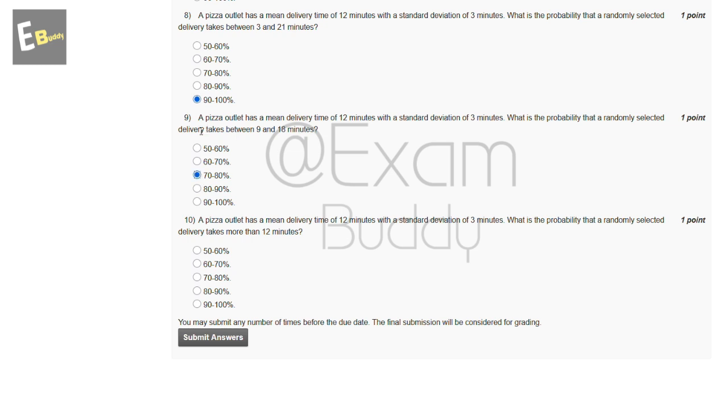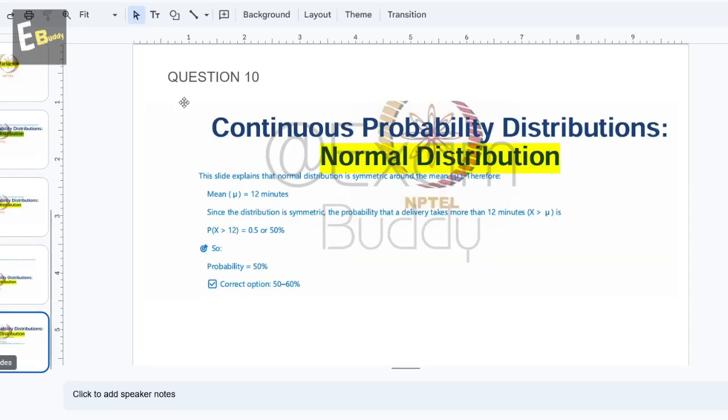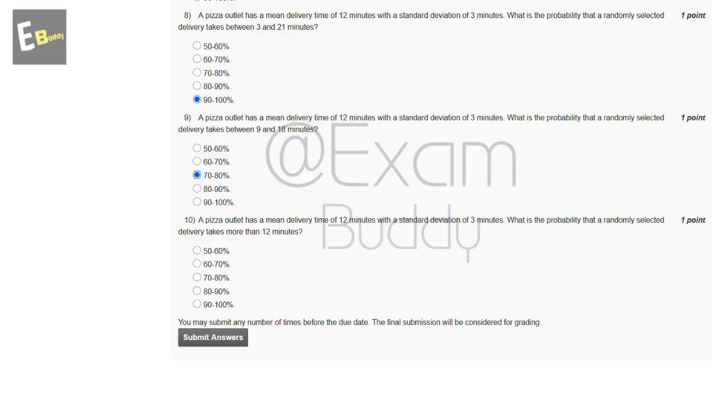Now the 10th question: a pizza outlet has a mean delivery time of 12 minutes with a standard deviation of 3 minutes. What is the probability that a randomly selected delivery takes more than 12 minutes? So these are the options, and now let's check the answer of the 10th question. So the answer of the 10th question is probability 50%. The correct option is 50 to 60%. So the answer of the 10th question is 50 to 60%.